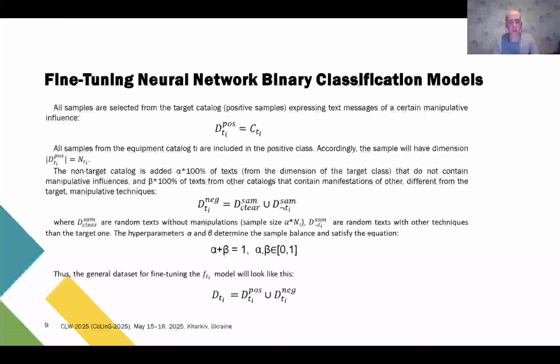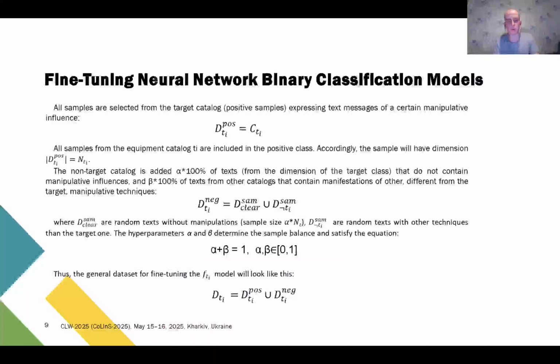This slide outlines the construction of the dataset used to fine-tune each binary classifier. Positive samples are taken from the target catalog and represent texts that express the specific manipulation technique. All of these are included in the positive class, with the total number equal to the number of available examples for the technique.